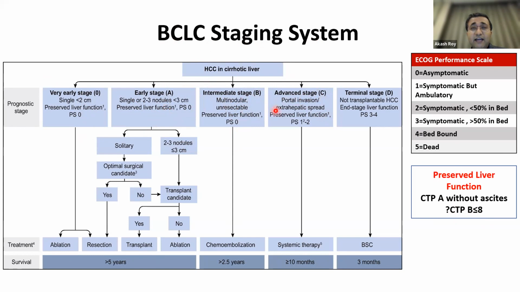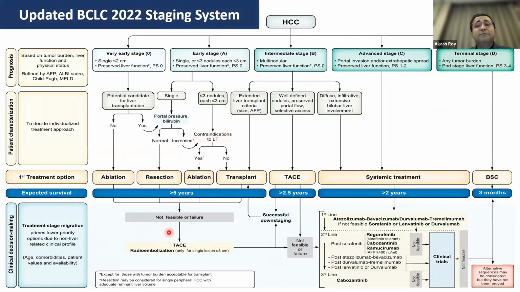Once you invade the portal vein, you fall immediately into the advanced stage HCC. And once you reach a poor performance status, irrespective of whatever the cause is, whatever your tumor size is, or if you have end-stage liver disease, you automatically go into the terminal stage. So this is the basic philosophy of the BCLC classification system, and we'll slowly go on to adjust and adapt to these staging systems, because each and every management strategy would be dependent upon this. So this BCLC staging system that was described in the previous slide was an older version.